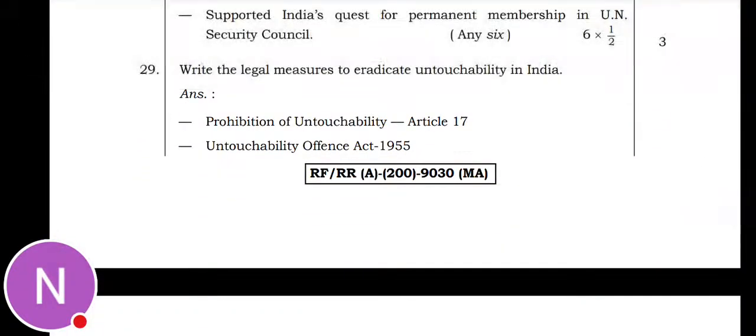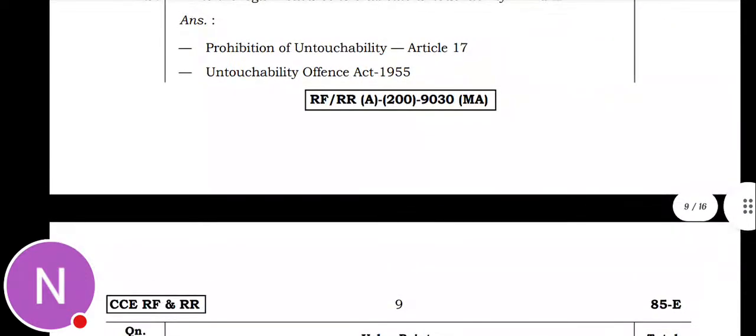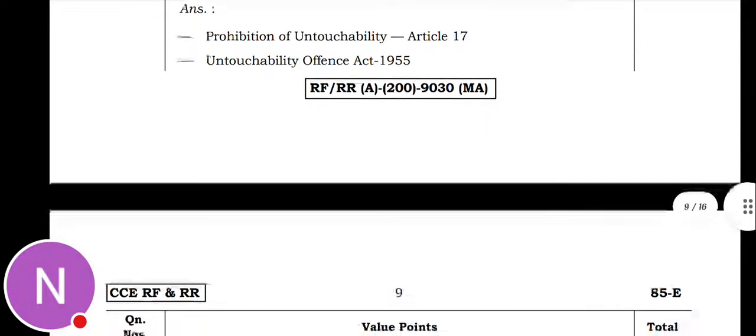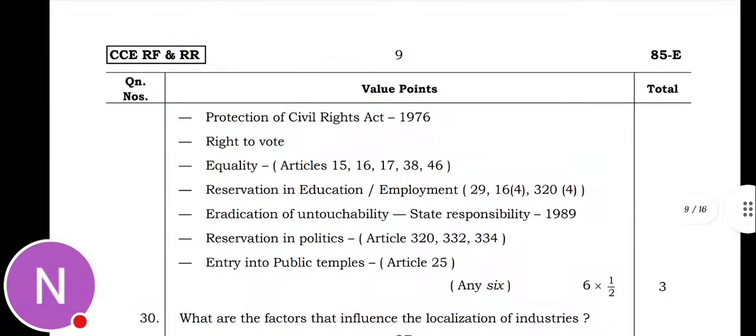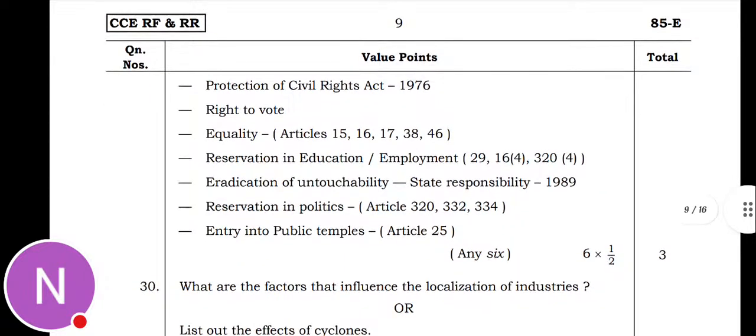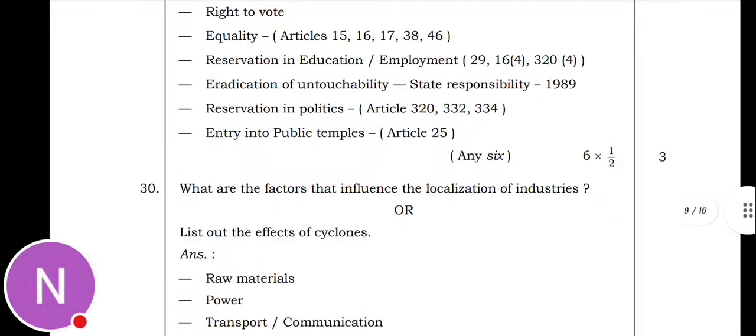Next, write the legal measures to eradicate untouchability in India. The legal measures are prohibition of untouchability, Article 17, Untouchability Offences Act 1955, Protection of Civil Rights Act 1976, right to vote, equality, and reservation in education, employment, and politics, and entry into public temples.